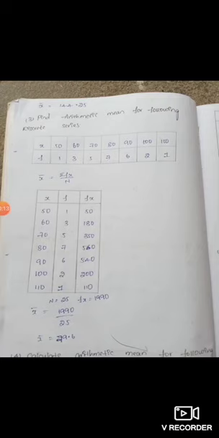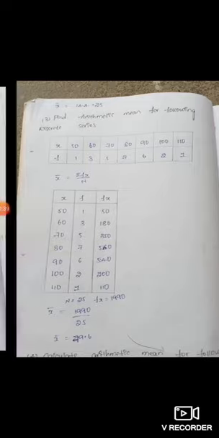So the sum of fx is 1990, and you can find x bar as summation fx by the total number of observations n. Here n is 25, that is the total number of observations or total frequency. So x bar is summation fx by n, that is 1990 by 25, which will give 29.6 as the average value or arithmetic mean.